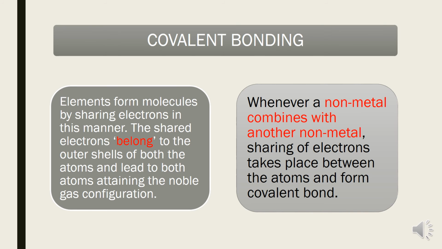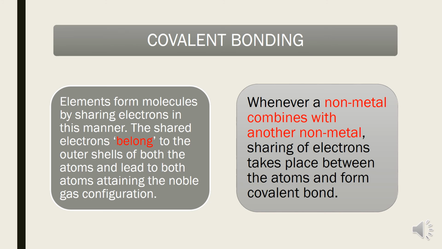Now children, covalent bonding. Covalent bonding is the one where atoms of an element form molecules by sharing of electrons, and the shared electrons belong to the outer shell of both the atoms and lead to both atoms attaining noble gas electronic configuration.